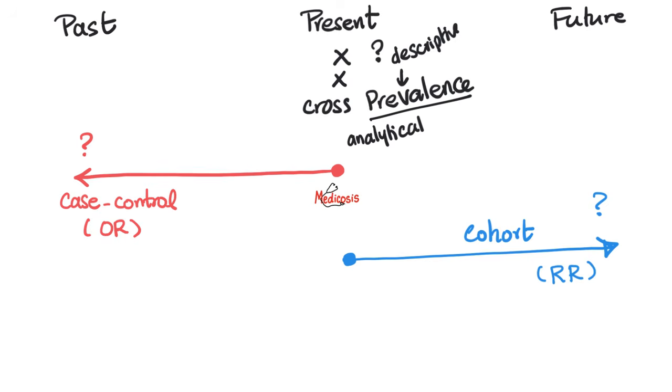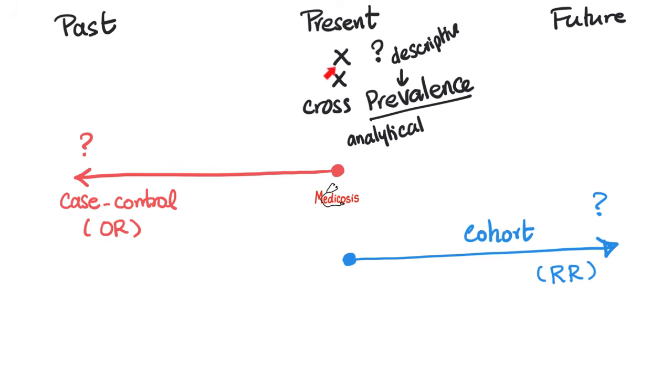So let's review. Cross-sectional studies establish the prevalence of the disease. Case control studies establish the odds ratio, whereas cohort studies help us find the relative risk. Cross-sectional studies are concerned with the present. Case control studies ask about the past. Prospective cohort studies ask about the future.